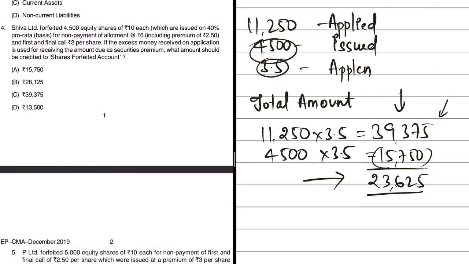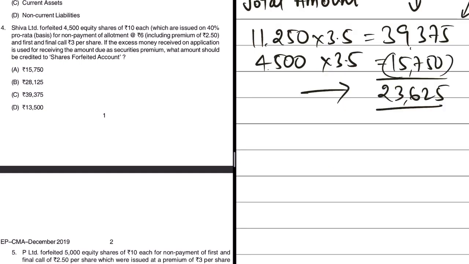Now what do we do about this? That is again easily explained in the question itself. If the excess money received on application is used for receiving the amount due as securities premium, what should be credited to shares forfeited amount? Now 23,625 is the excess amount received. Out of that, only 2.5 per share is utilized towards securities premium. So that will be 4,500 into 2.5, which will come to 11,250.